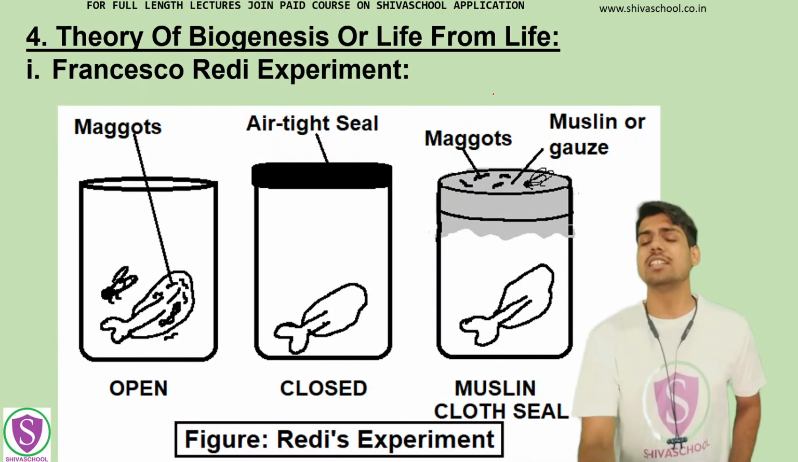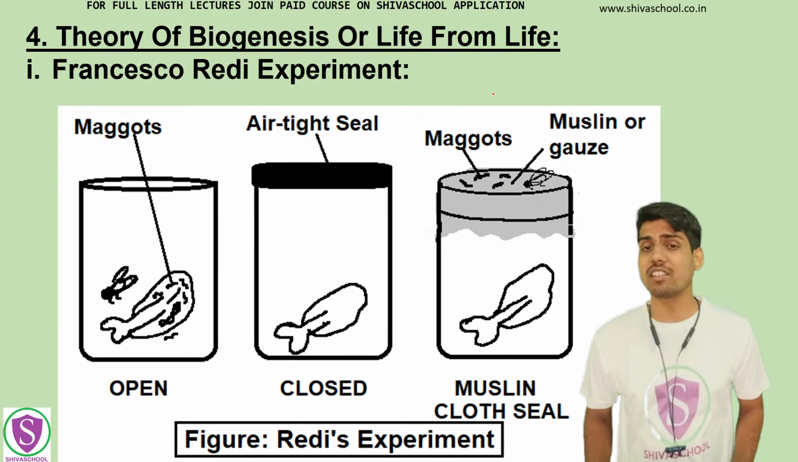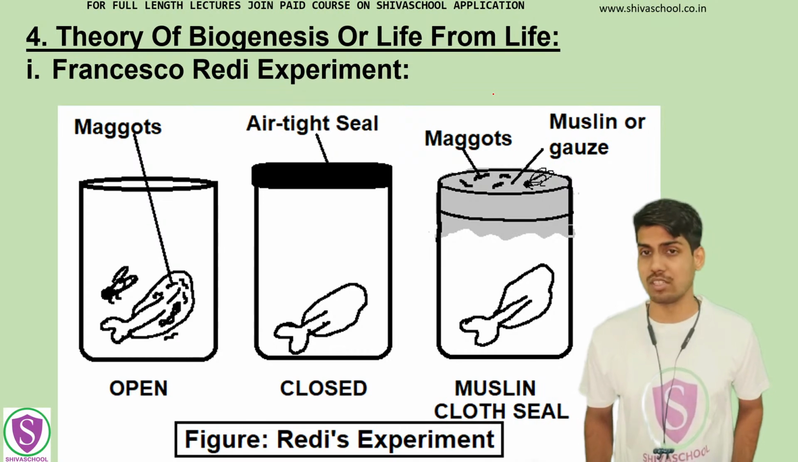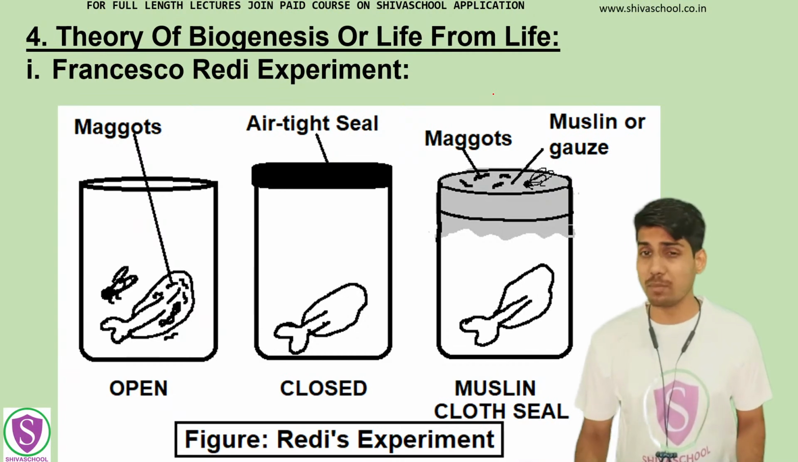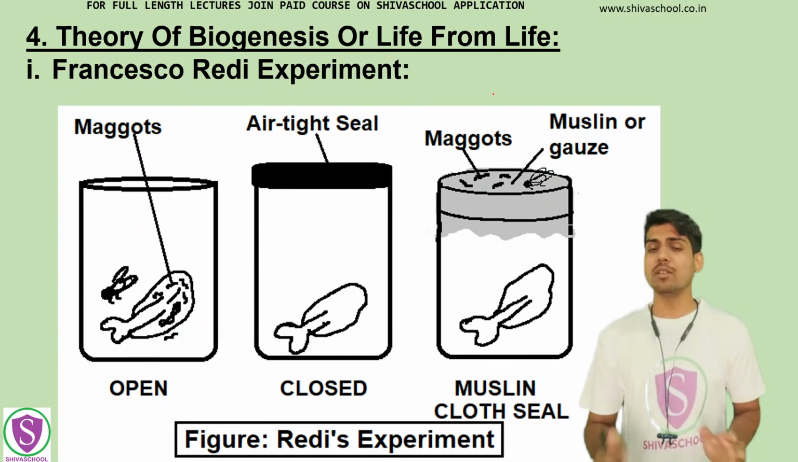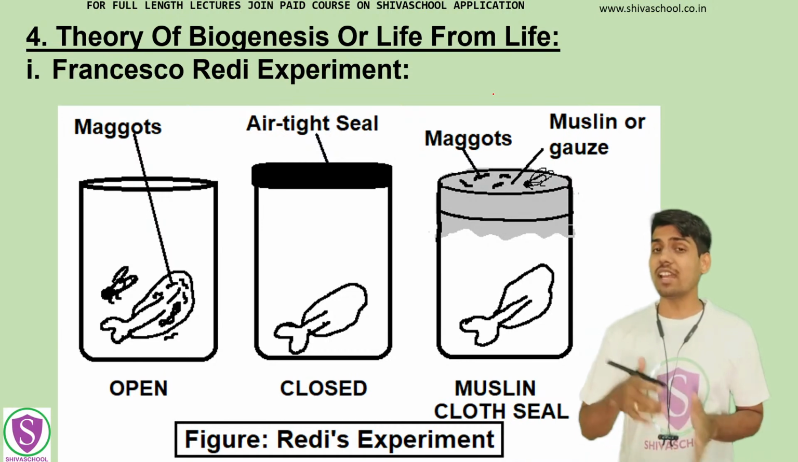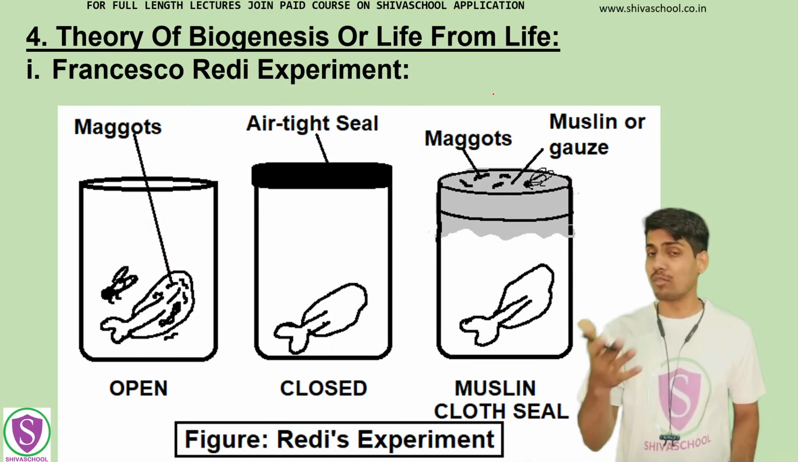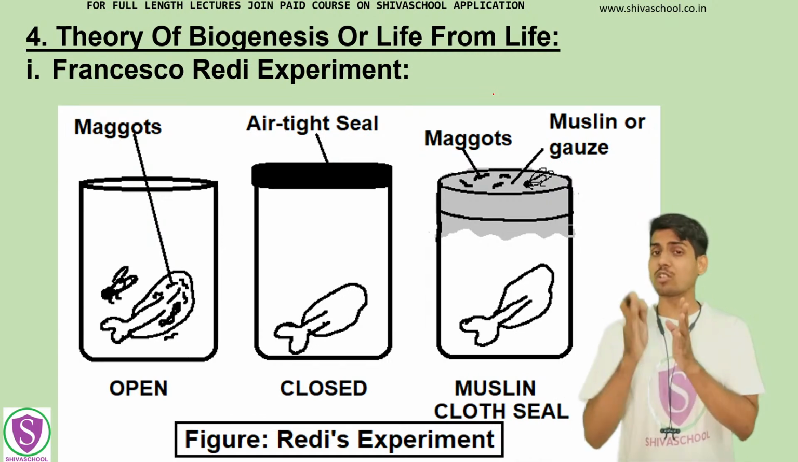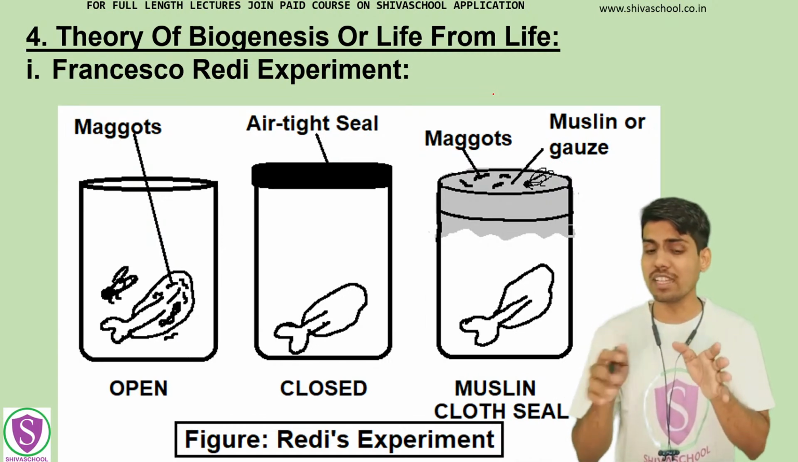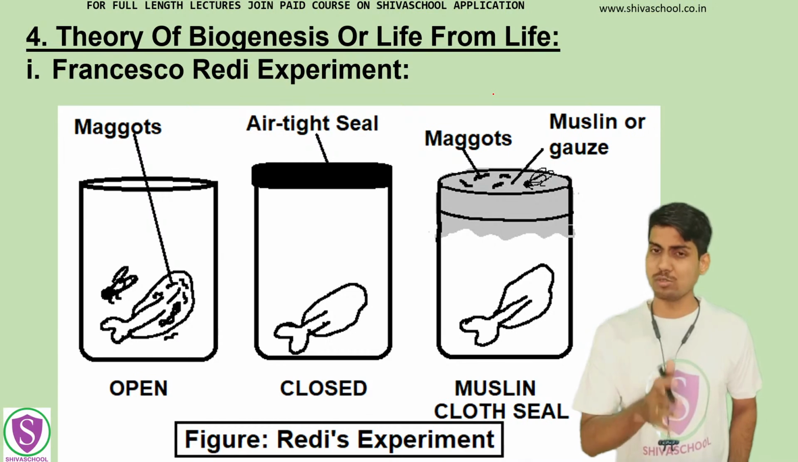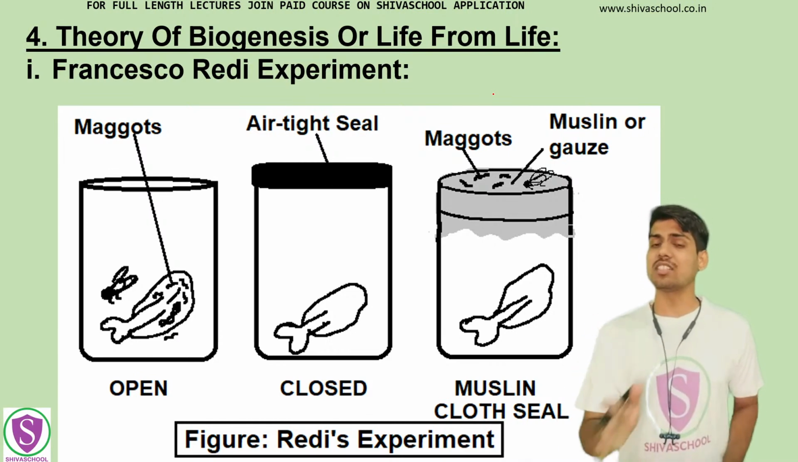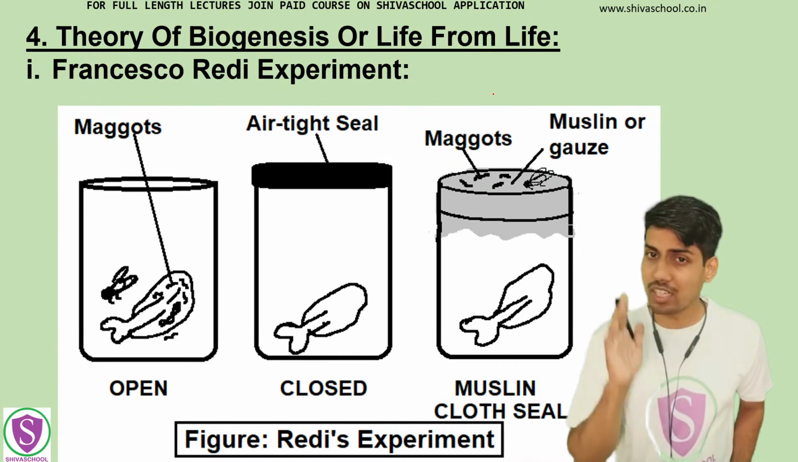But we have seen earlier these different experiments, the Redi, Spallanzani and Pasteur experiments, as a disproval of this abiogenesis theory. We have seen these three experiments before. We gave them earlier as disproval of the theory of abiogenesis. Right now also these three experiments disprove the theory of abiogenesis, right?